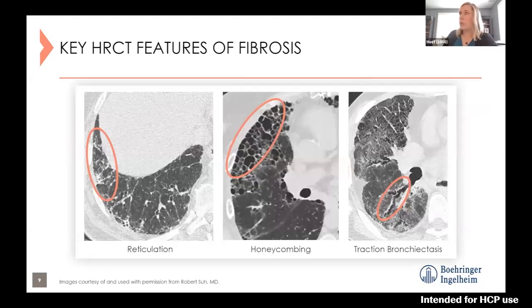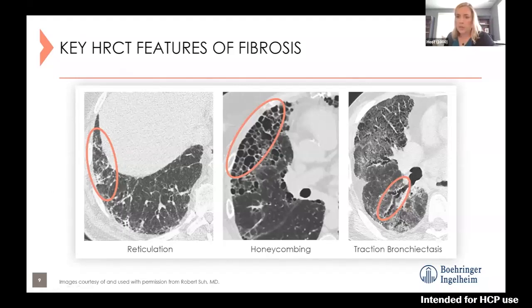So to show you a bit more about those HRCT or high resolution CT features of fibrosis, I'm going to show you the 3 main patterns of changes that we see on those CTs. On the left, one of the first things we will see in these patients is the development of reticulation.